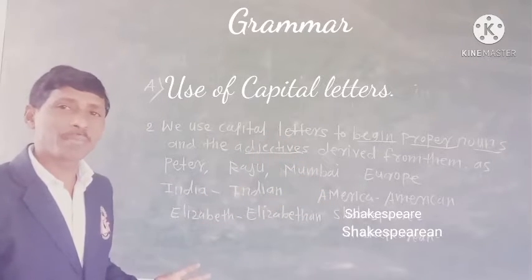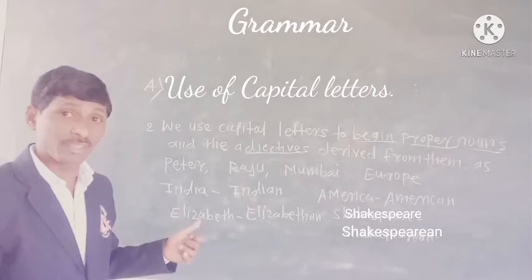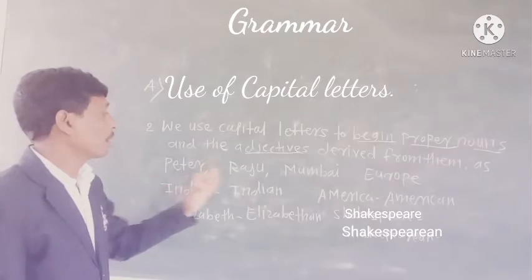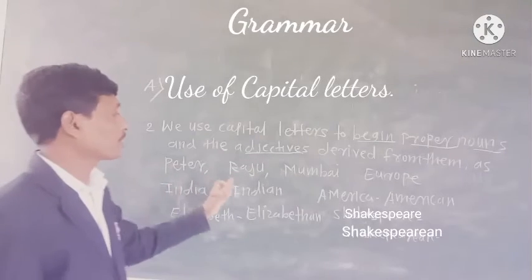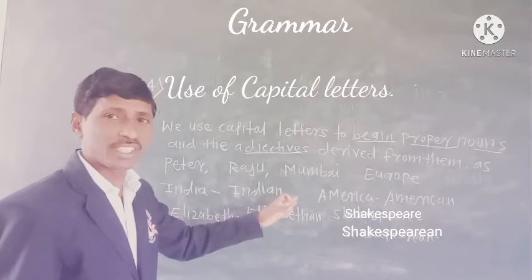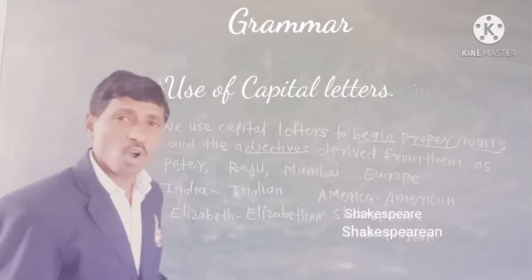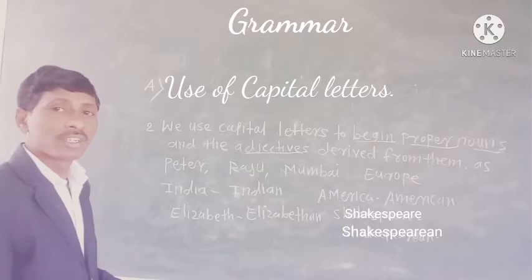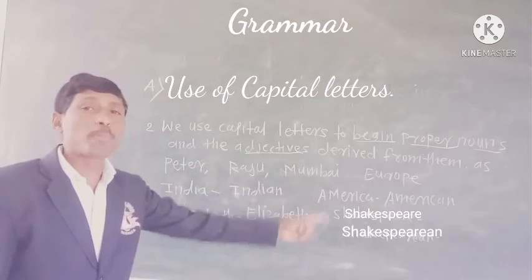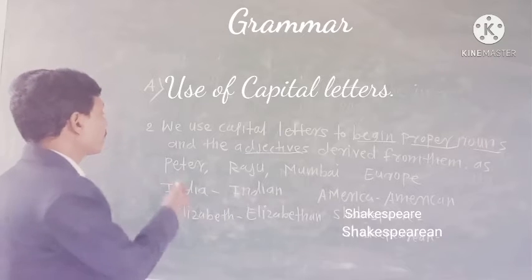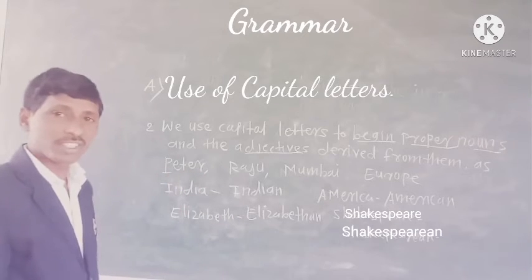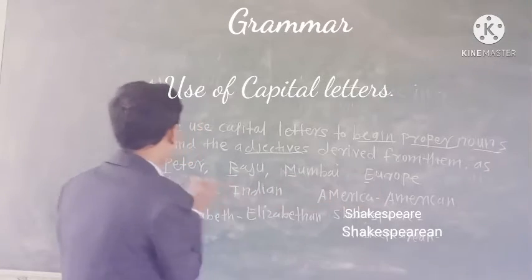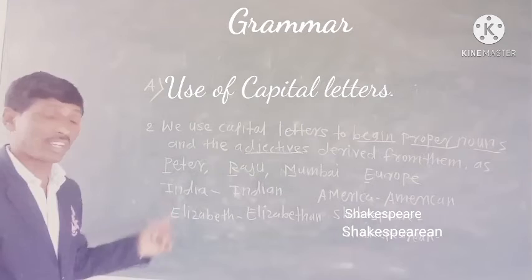These are names of persons, cities or countries. Peter and Raju are names of persons. Mumbai is the name of a city. Europe is the name of a continent. These are proper nouns, so at the beginning we write capital letters P, R, M and E.